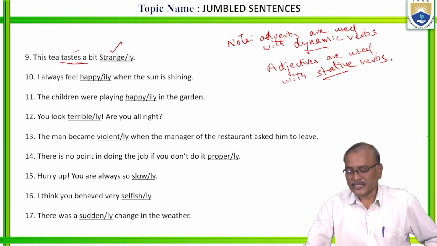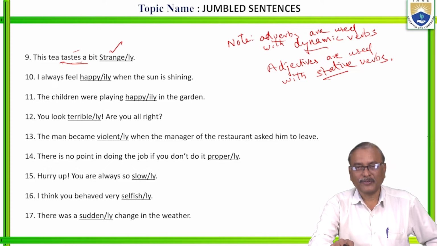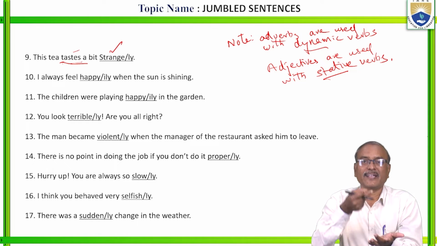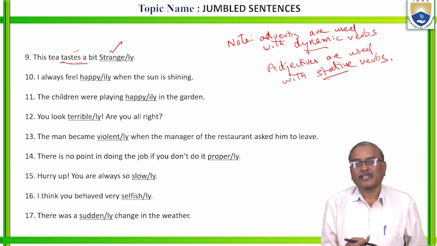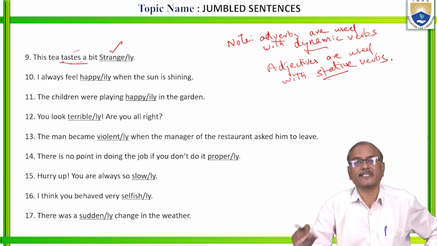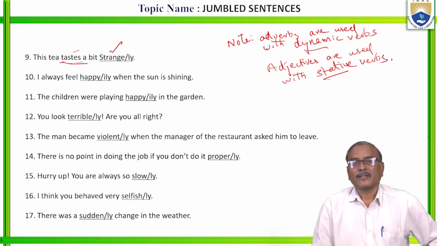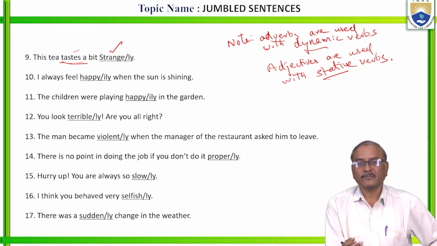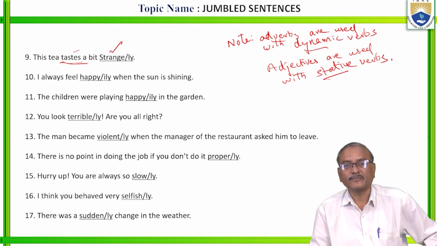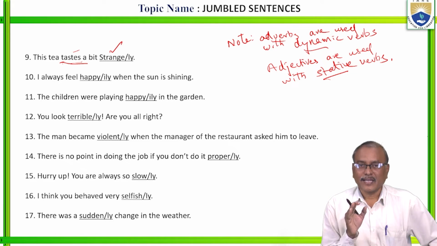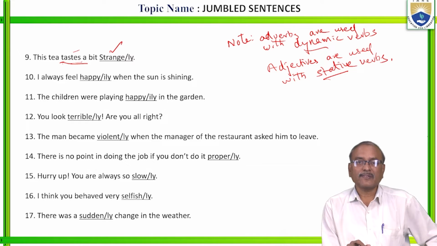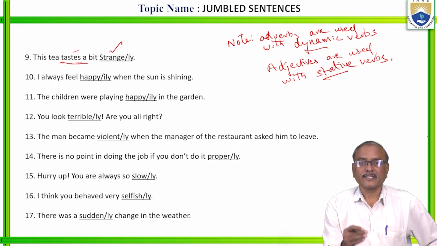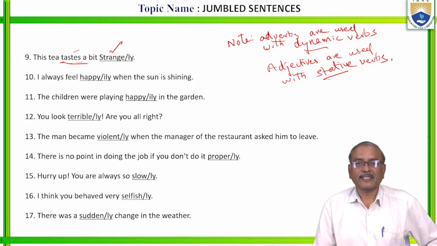Is it clear? If you say, I am tasting it, if you take a soup into your hand and taste it, I am tasting. If the action is shown, if there is a progress of the action, you can use it in continuous form. If it is used in continuous form, that is called a dynamic verb. If the progress of the action is observed, that verb is called a dynamic verb. If the progress of the action is not observed, that is called a stative verb. For example, feel. I feel happy.